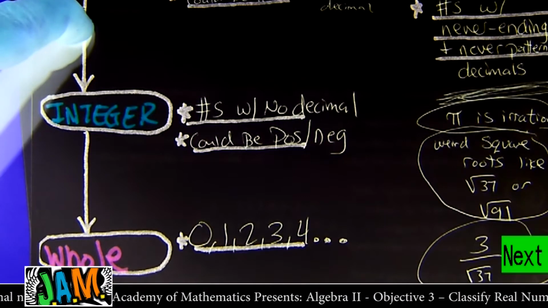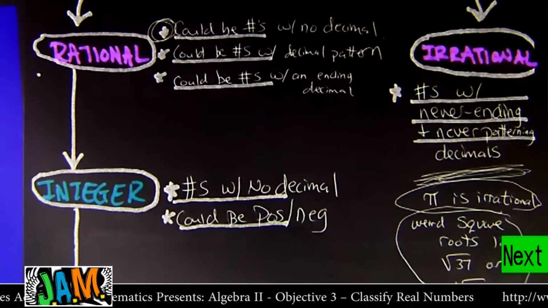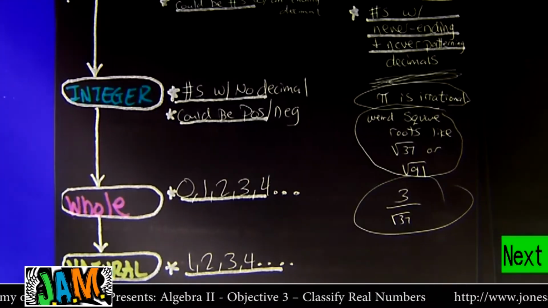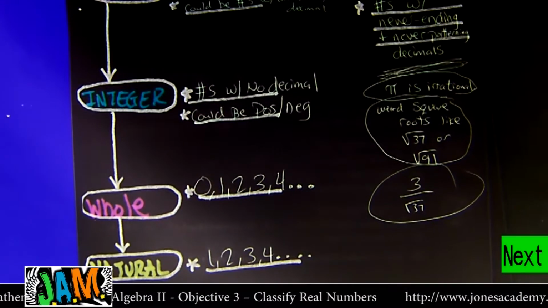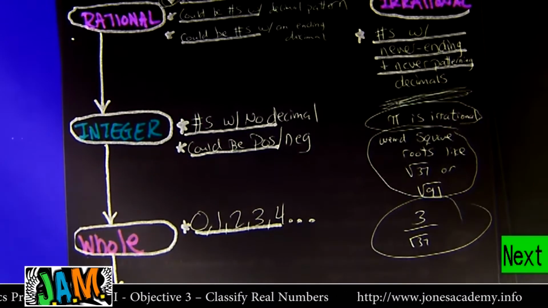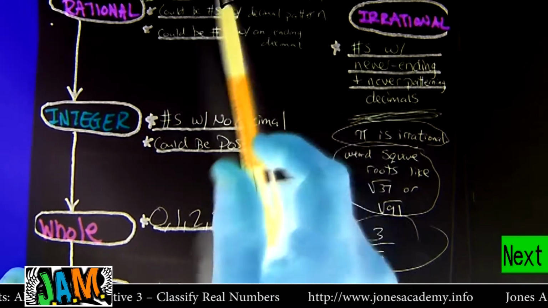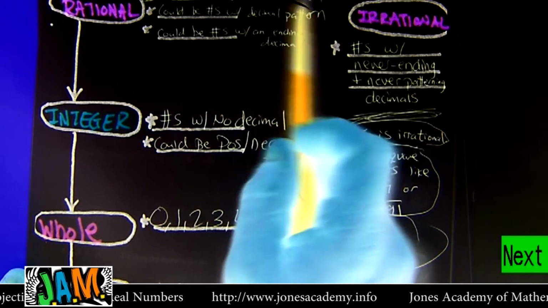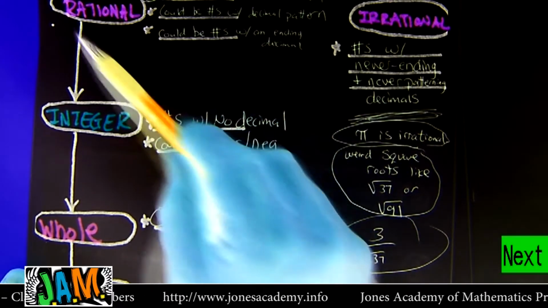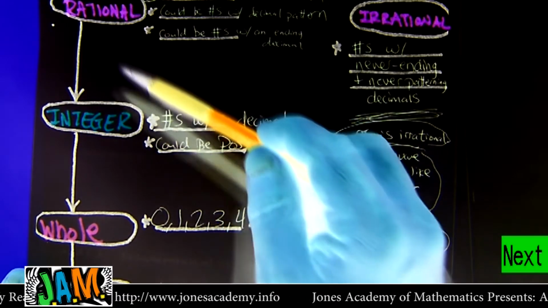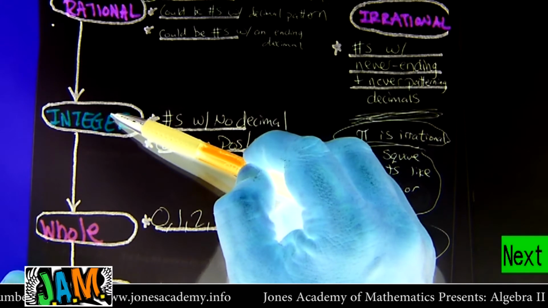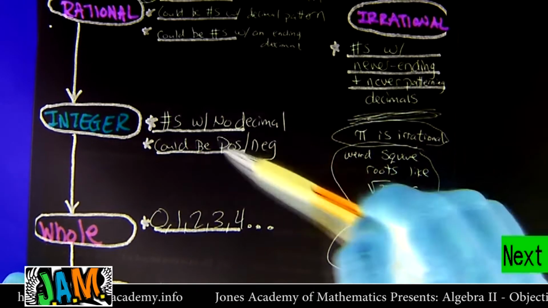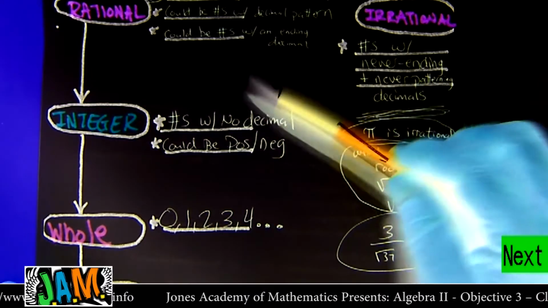Then you got rational numbers, and then you got real numbers, right? Your job is going to be, I'm going to give you a number, and you're going to have to tell me all the parts of the family it would go with. So if I said 2.6, you'd have to go, okay, which side does it go on? Well, it's a decimal that stops, so it goes here. It's rational. And then you have to go, wait, would 2.6 fall into this part of the family? No, because you can't have decimals right there.